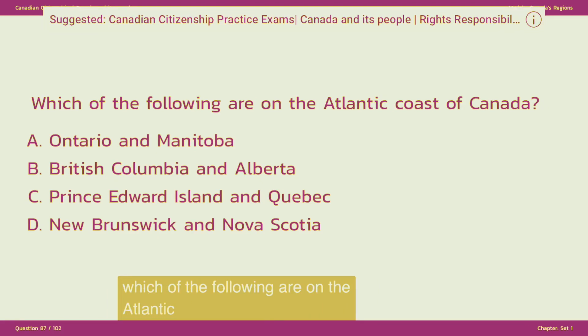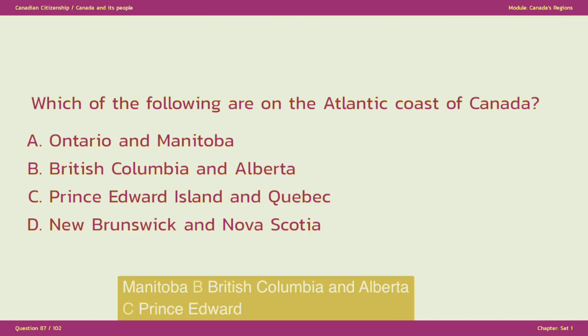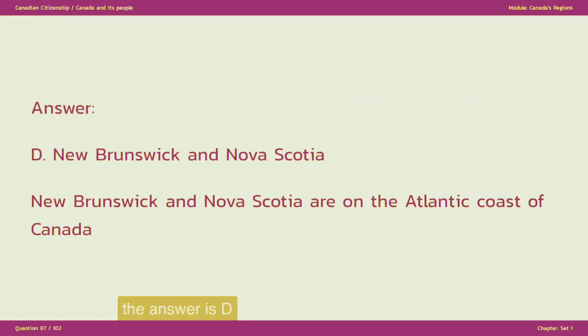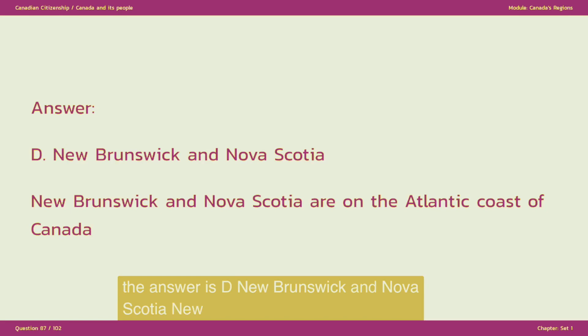Which of the following are on the Atlantic coast of Canada? A. Ontario and Manitoba, B. British Columbia and Alberta, C. Prince Edward Island and Quebec, D. New Brunswick and Nova Scotia. The answer is D. New Brunswick and Nova Scotia. New Brunswick and Nova Scotia are on the Atlantic coast of Canada.